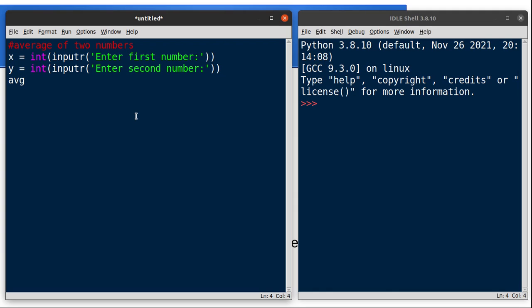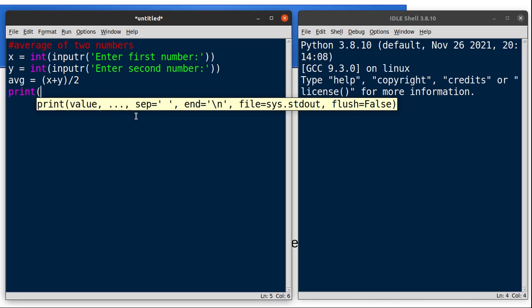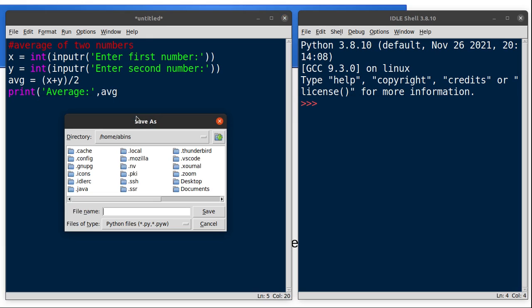And I am creating the variable average. Average is equal to x plus y divided by 2. Print average. The variable name is avg.